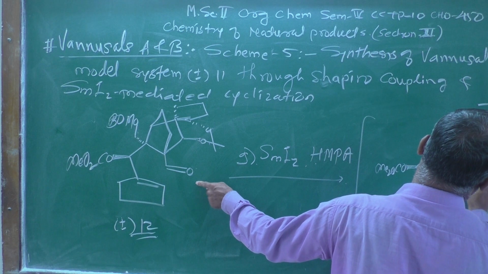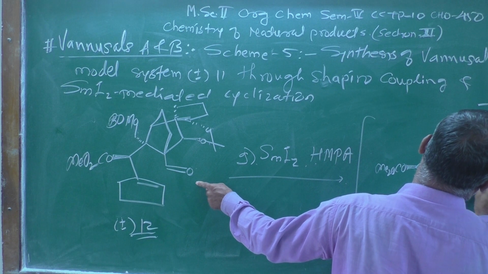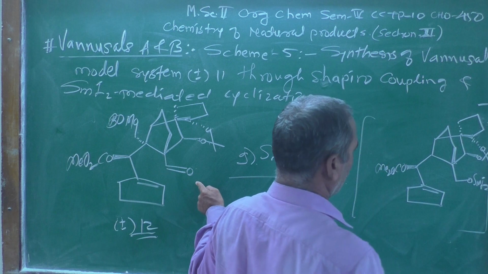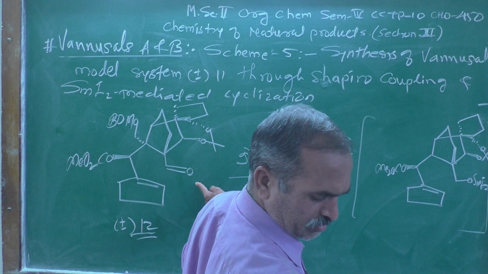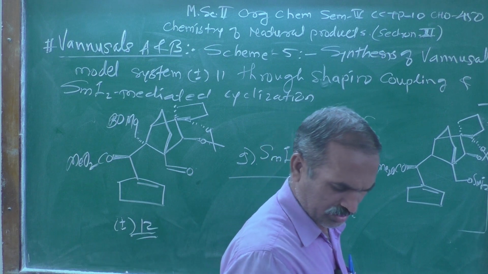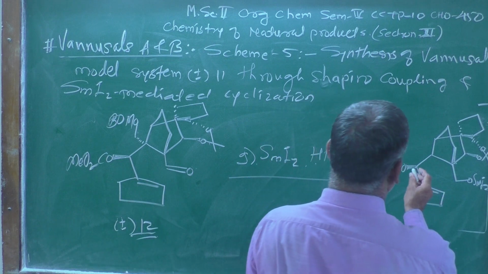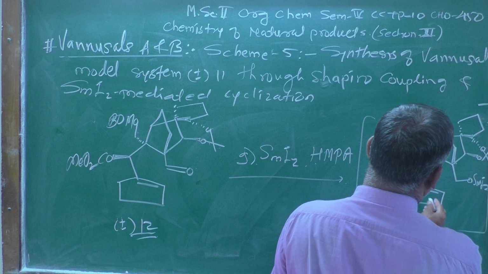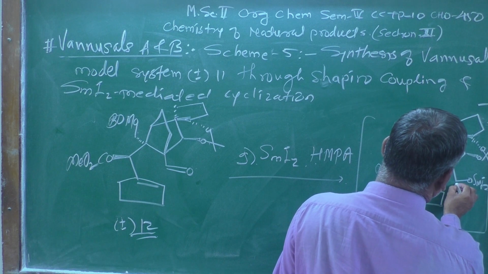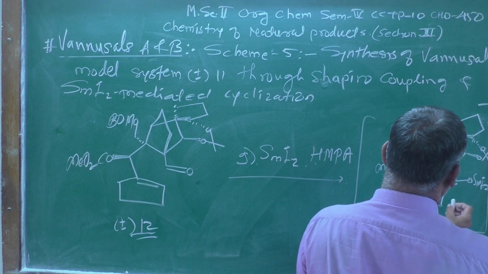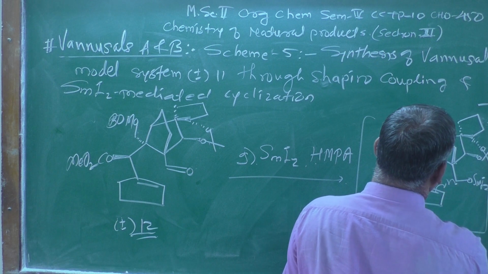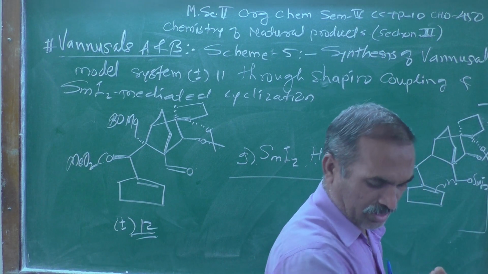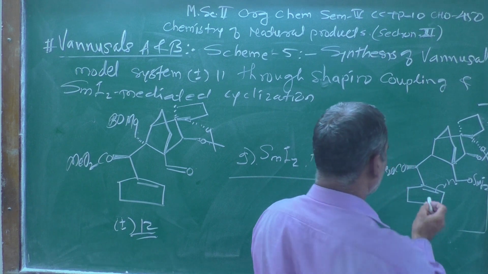So OSmI2 is attached over there, and in the other way round, one free radical is generated here, and this is going to attack like this. Now I am showing it as a mechanism.